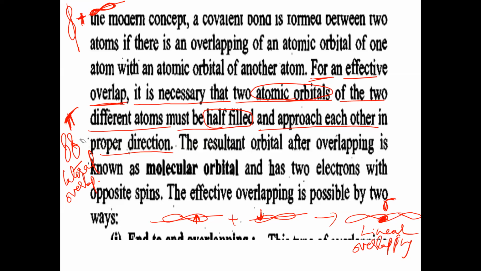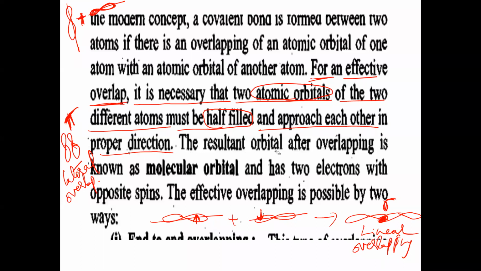But here, when the two atomic orbitals are parallel to each other, pi bond is formed. When two orbitals are on the same axis, sigma bond is formed. So what are the two conditions for effective overlapping? One is the atomic orbital should be half filled, and the second condition is that there should be proper orientation. Orientation is nothing but arrangement of orbitals. Only half-filled atomic orbitals with proper orientation will form bonding.